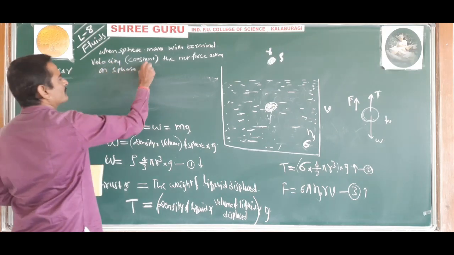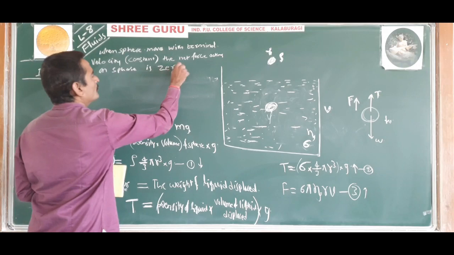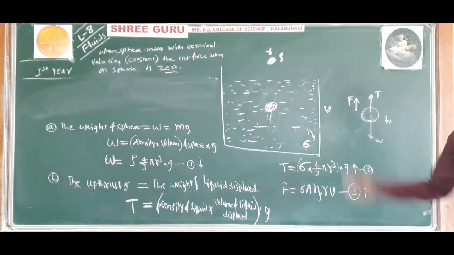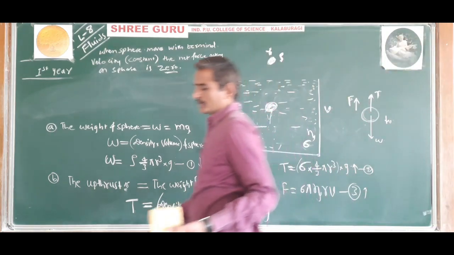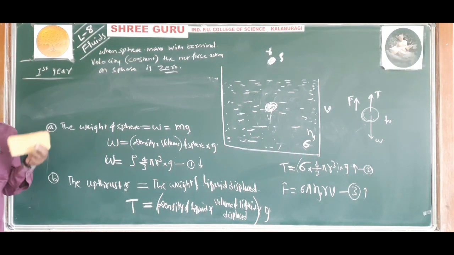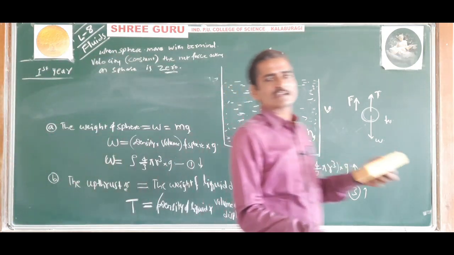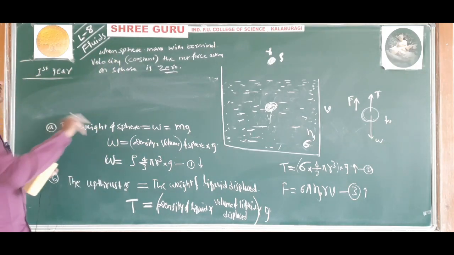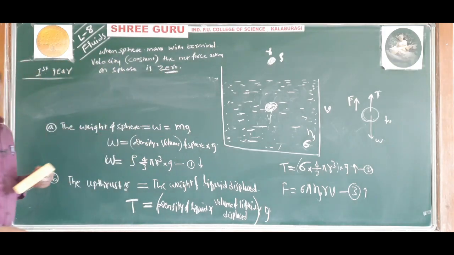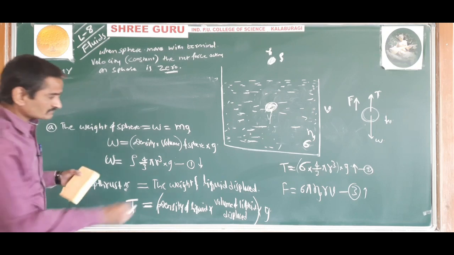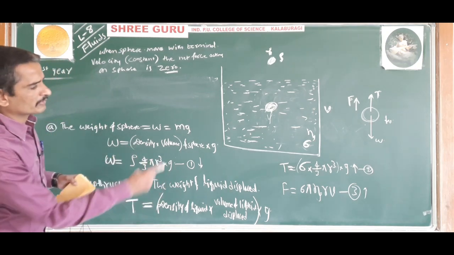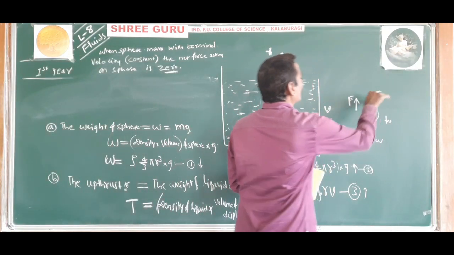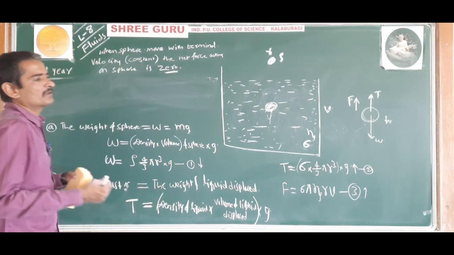The net force acting on the sphere is 0, because only when the net force acting on a body is 0 will the velocity remain constant. In the laws of motion we have studied that a body will have acceleration only when there is a net force acting on it. So here acceleration is 0, that means the velocity is constant. That is, the total downward force is equal to total upward force, then the net force acting on the body will become 0.